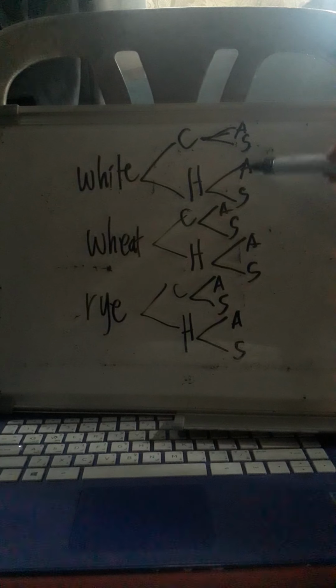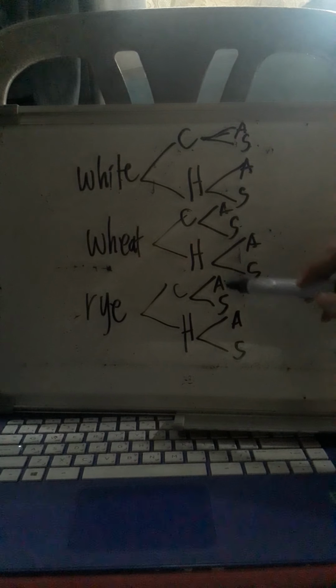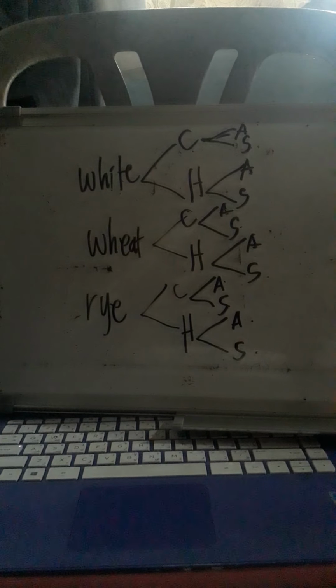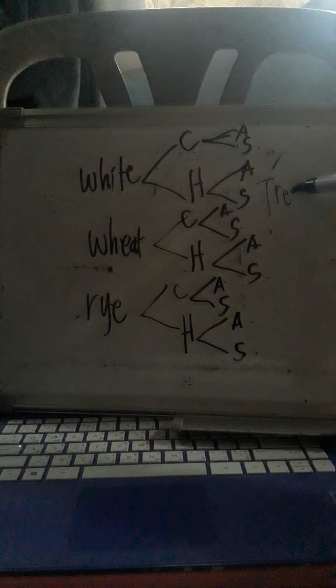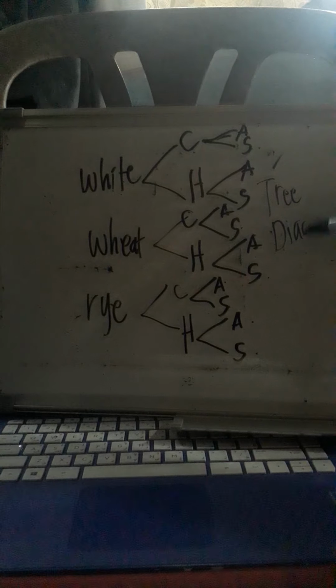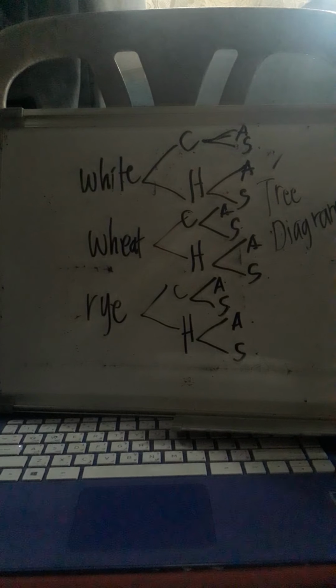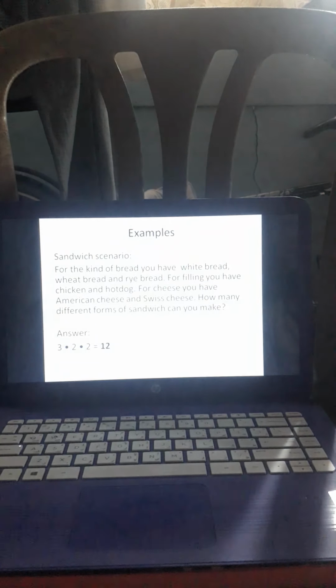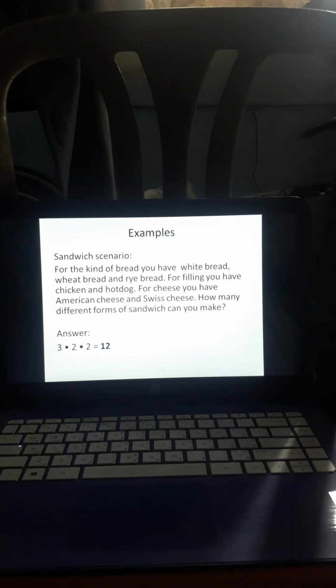So we have all in all 1, 2, 3, 4, 5, 6, 7, 8, 9, 10, 11, 12. So, 12 din po yung kinalabasan, pero kung ipapasulat po sa atin, mas magandang sundan po natin yung tree diagram po natin. Mas magandang sundin yung tree diagram kung ipapasulat lahat ng possible outcomes. Pero kung ang tinatanong lang naman kung ilan yung possible outcomes, gagamitin na lang po natin yung fundamental counting principle.